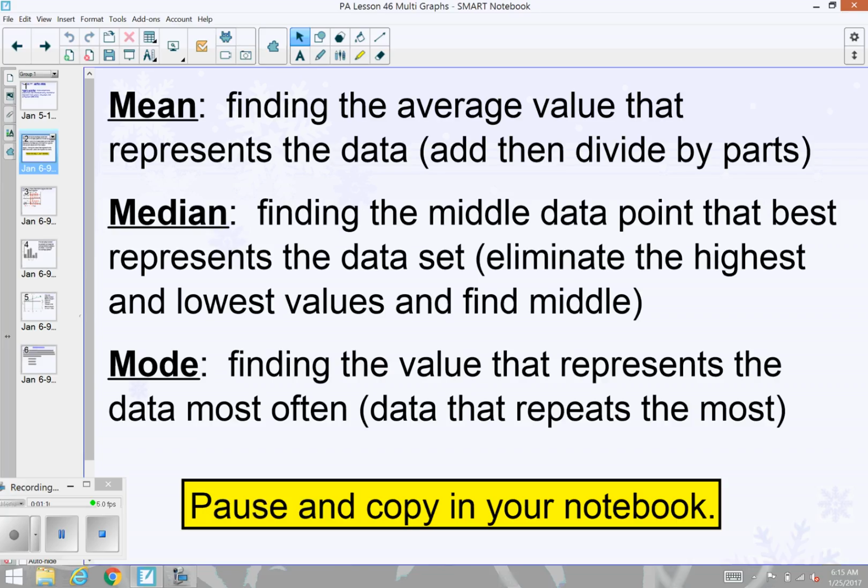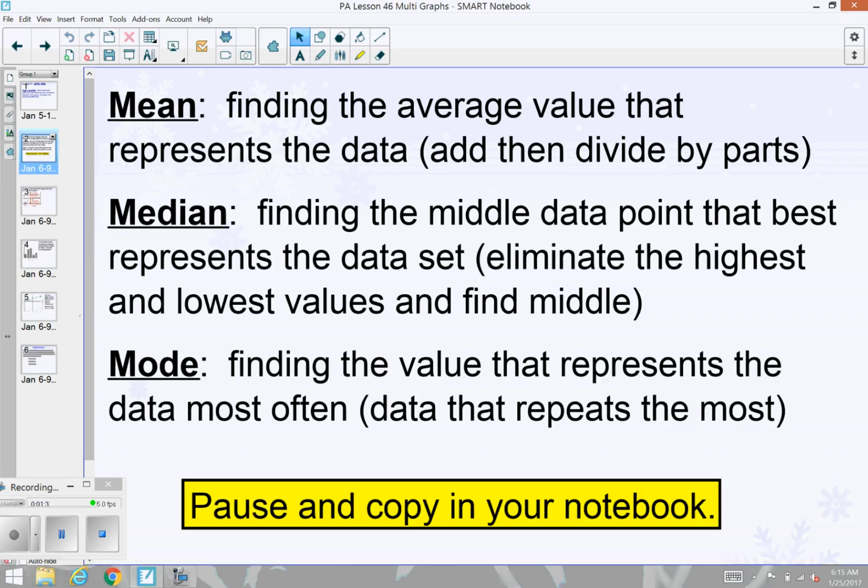But when you start talking about a large group of data that represents a wide variety of things, and you might have some numbers that don't fit in a cluster, you would not use mean then. So again, mean is the average when you are using numbers that are similar. You're going to add them all together and then divide by the total number of pieces of data to find the average number.